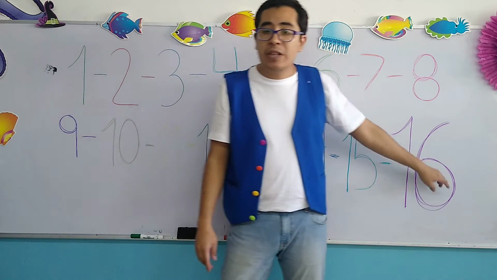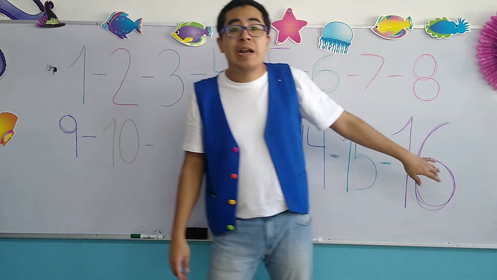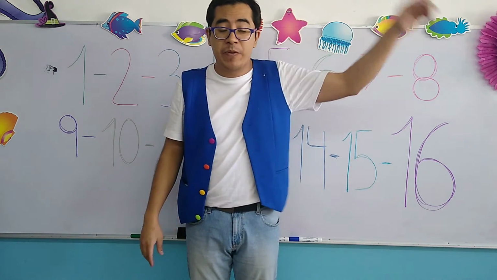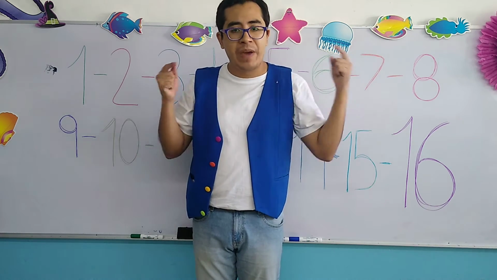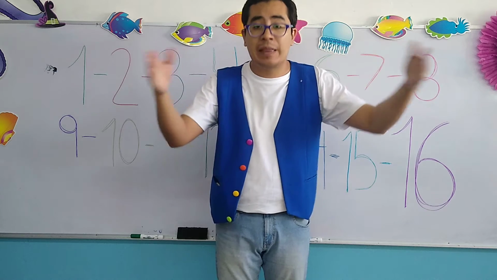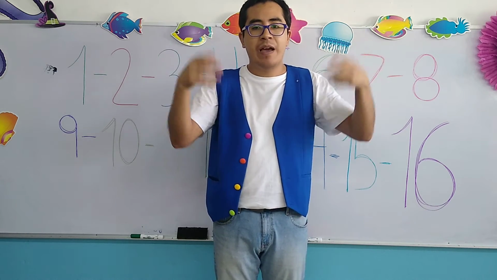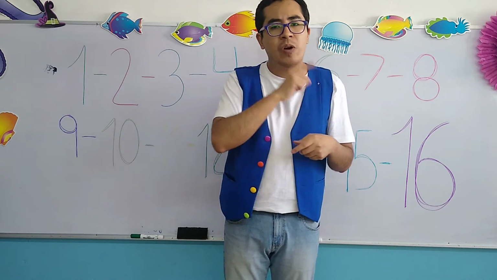Now, before we get to the new number, let's have a quick review of the previous ones, starting with the number 1. For this review, remember, you have to repeat it out loud, bien fuerte, after the teacher, okay? So let's start.